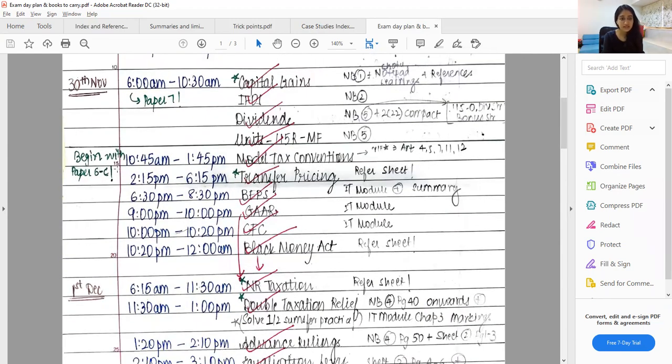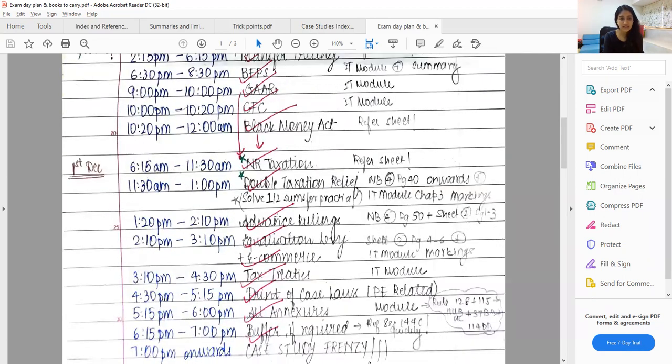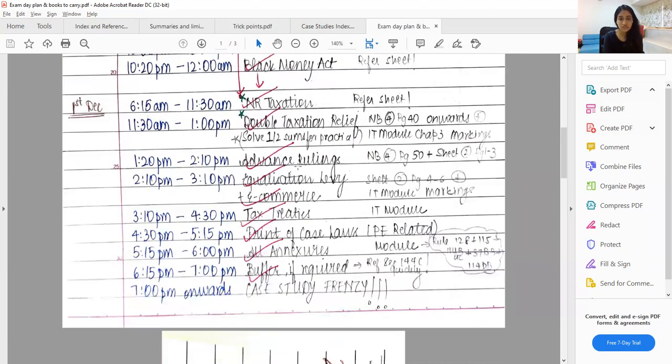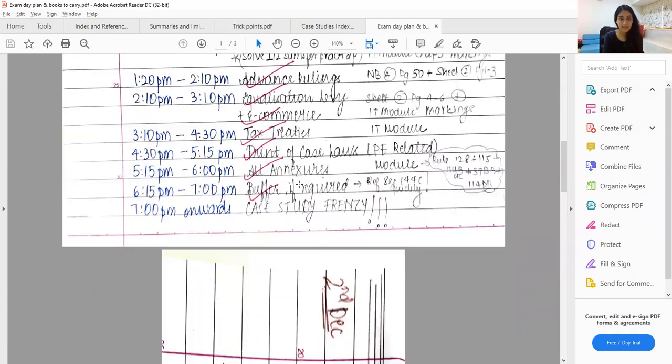Then I had started with paper 6C. So there was some delay in finishing all of that and in starting this, but this is essentially what I had originally planned. Then I had started with international tax, all the topics, and then next day NR taxation, double tax relief, and all the other small chapters.